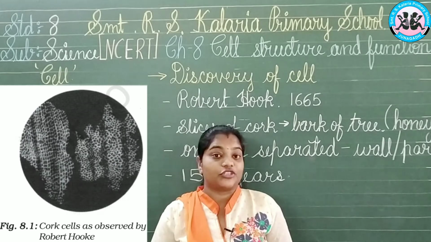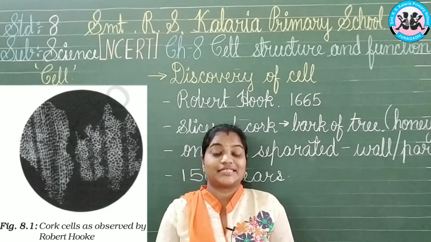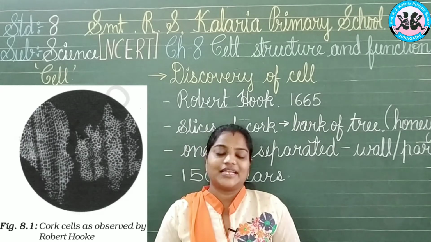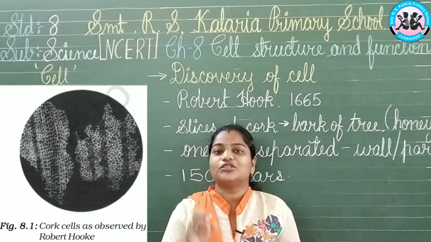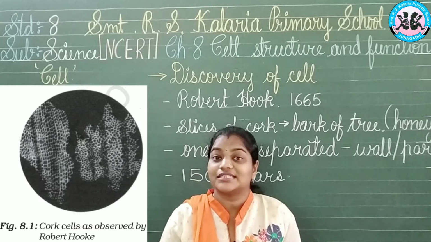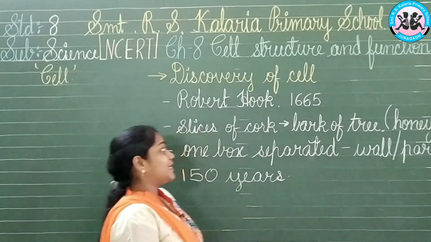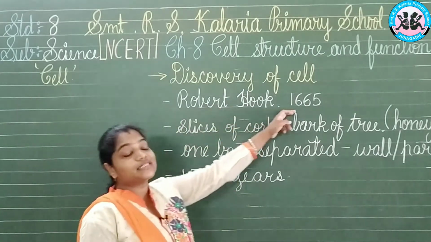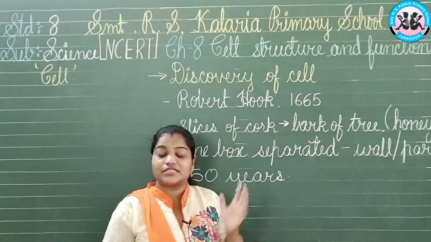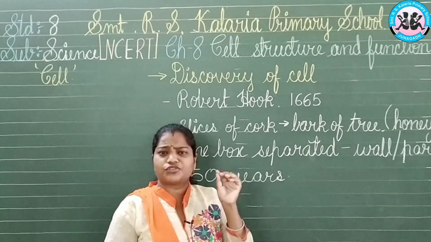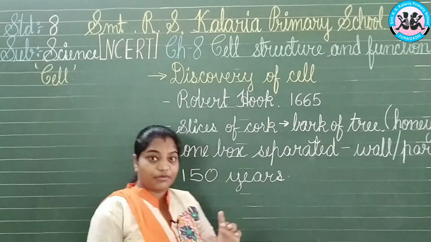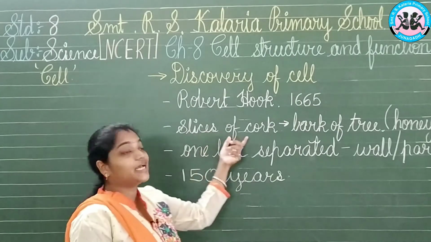Now here comes the question: when was the cell discovered? The cell was there all along, but we needed to enlighten ourselves on what a cell is. So a scientist, Robert Hooke, in 1665 discovered something very minute, and that came from the slice of a cork.